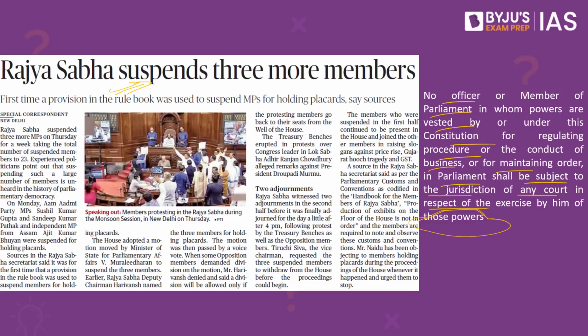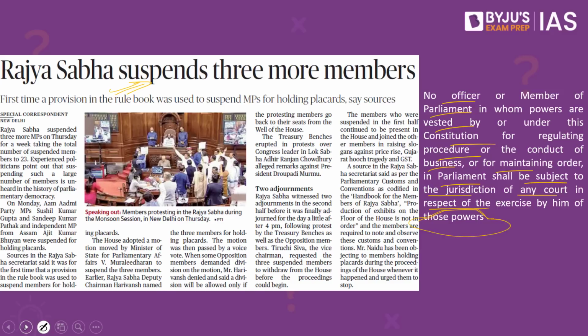So normally the courts will not interfere because this is to do with the parliamentary procedure, but only in exceptional circumstances, like how it happened in Maharashtra, where members were suspended for a year. In that case, because there is a procedural flaw, if these people file a case in the Supreme Court, it may interrupt. In normal circumstances, it cannot do so, says Article 122.